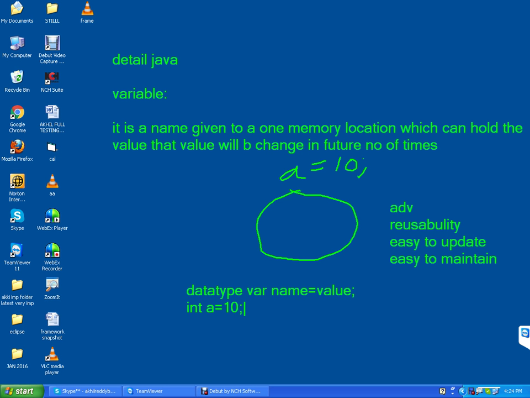This is variable. Variable is nothing but it is a name given to one memory location which can hold a value. That value will be changed in future number of times. How many times you want, you can change the values. And advantages: reusability, easy to update, easy to maintain. Syntax: data type, variable name equal to value. That is variable.